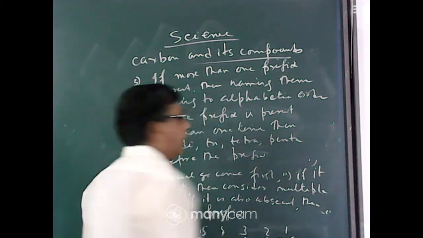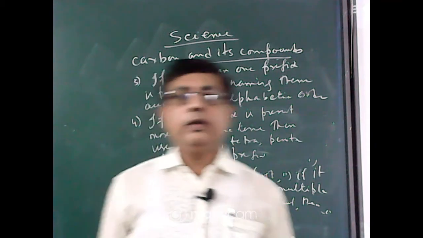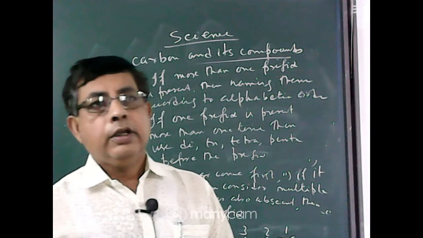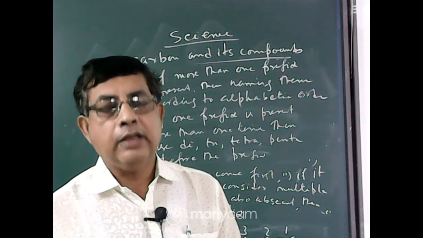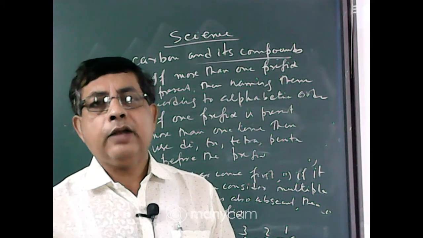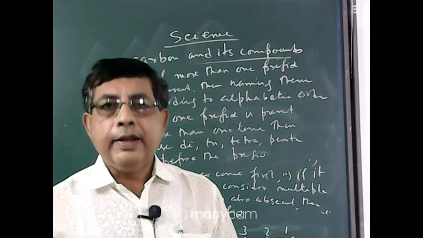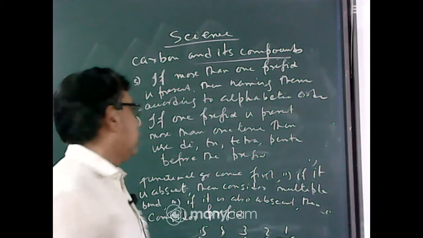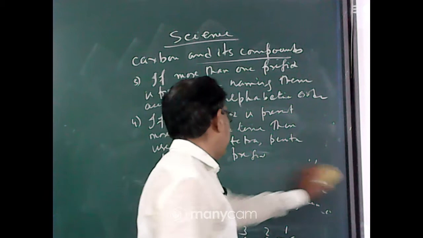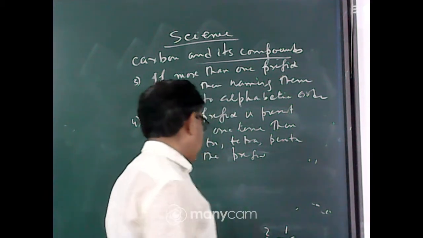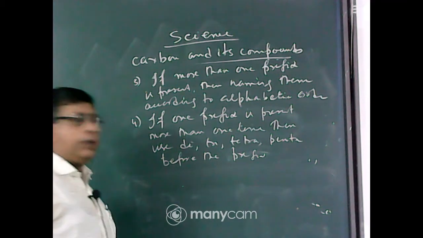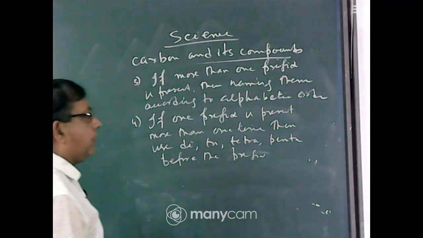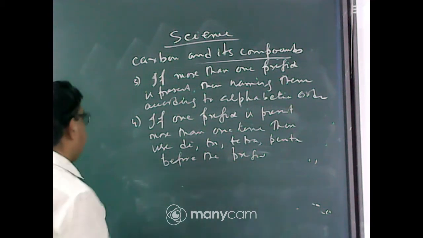If 3 chlorine atoms are present, you write trichloro. If 2 methyl groups are present, you write dimethyl. If 5 chlorine atoms are present, write pentachloro. So if one prefix is present more than one time, then use di for 2 times, tri for 3 times, tetra for 4 times, penta for 5 times, hexa for 6 times, and so on.